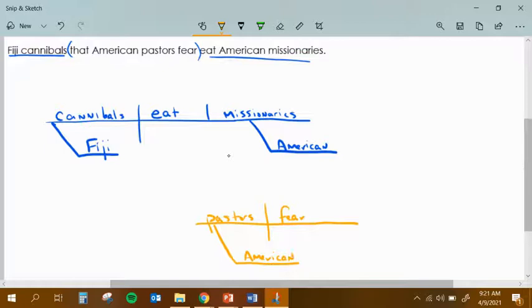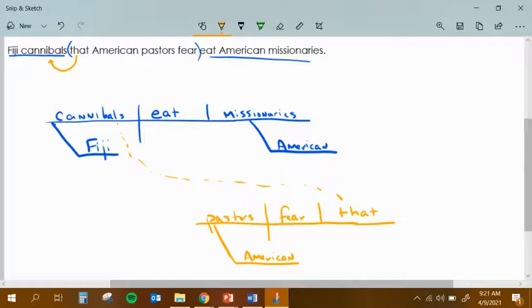And we know with an adjective clause, this word that as our relative pronoun is renaming cannibals. So really what we're saying is the American pastors fear the cannibals. And so I have this word that sitting right here, and the word that is renaming cannibals.